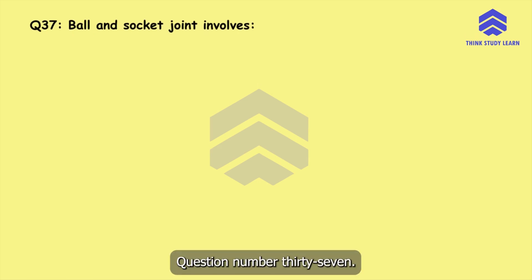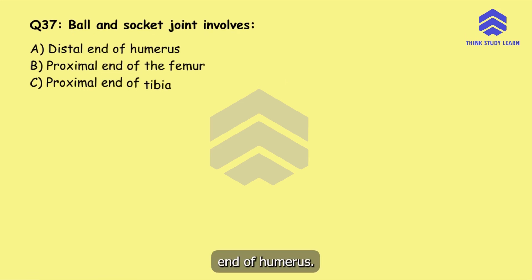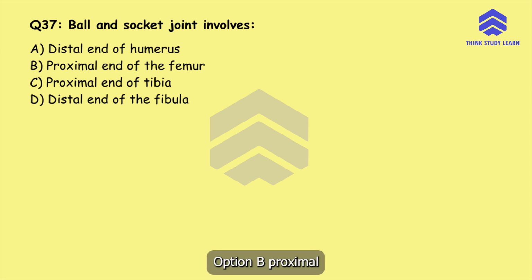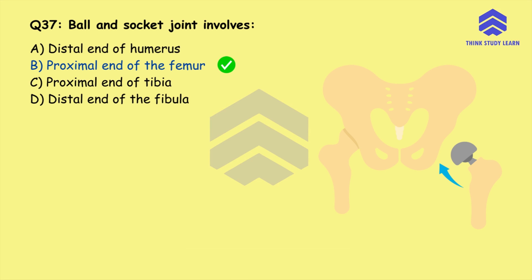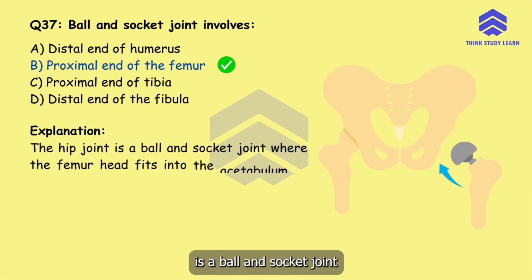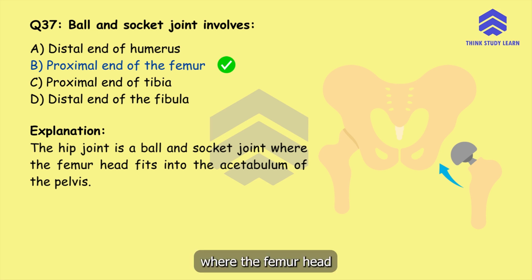Question number 37. Ball and socket joint involves option A, distal end of humerus, option B, proximal end of the femur, option C, proximal end of tibia, or option D, distal end of the fibula. The correct answer is option B, proximal end of the femur. The hip joint is a ball and socket joint where the femur head fits into the acetabulum of the pelvis.